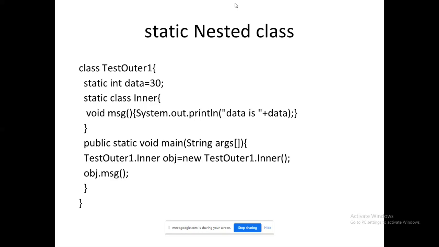That object is not from the inner class here, because it is static. No need to create an object for that, but we have created an object for the outer class. Using that object only, I am accessing the inner class, because we are using a nested class. That is why it is ready to work. So ultimately it will print data is 30.